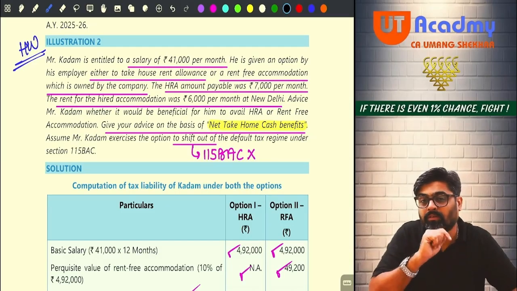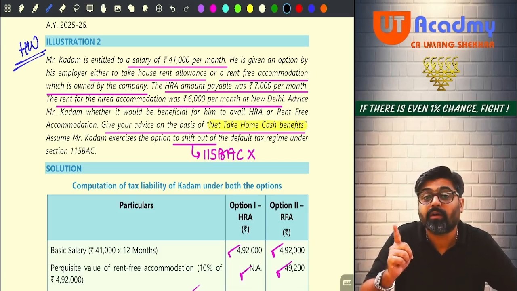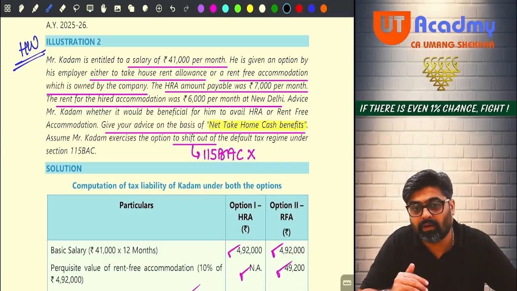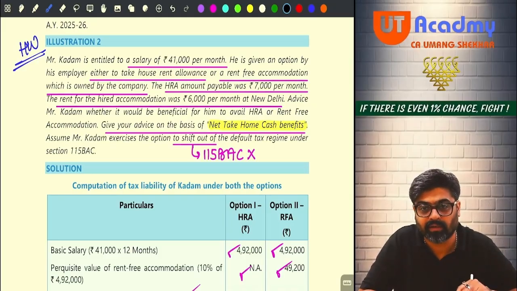So what will be the taxable amount of that RFUA? 10% of your salary. And in your salary you are supposed to take everything except for those 5 things which are excluded. Forget about all those things. He is getting only one thing, basic salary.